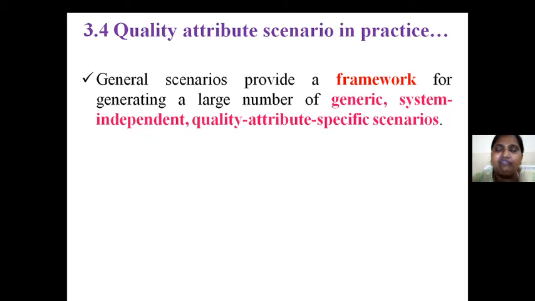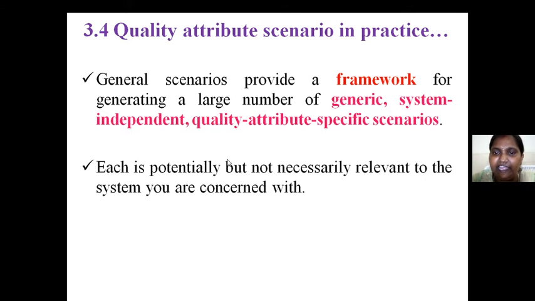So for that we have to identify the place where the problem occurred. We have to identify the reason why the problem occurred. We have to identify the solution to get rid of that problem. So these are the things we have to search in order to make our scenarios perfect. That is, we have to convert from general to specific, right?